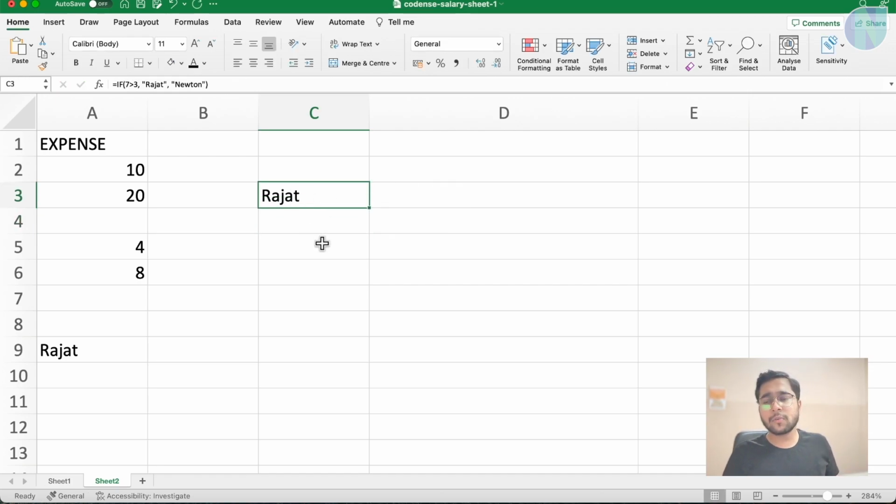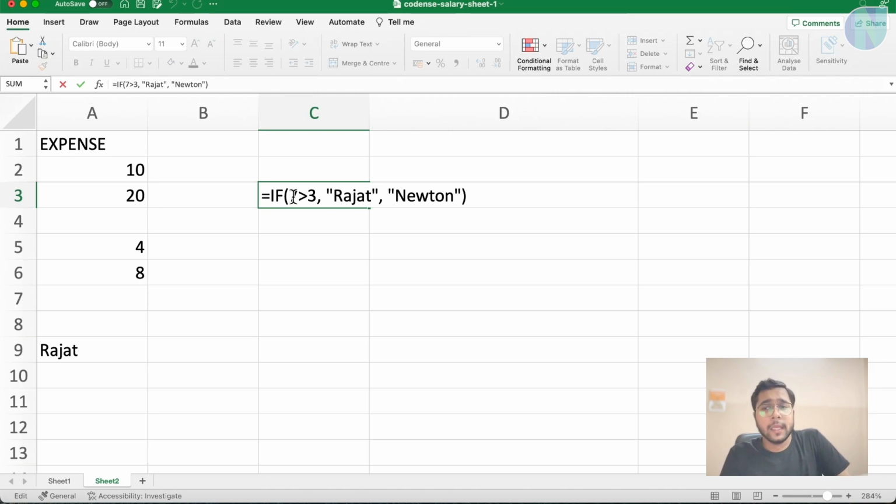So it is coming out to Rajat. And make sure whenever you get something like this, hashtag name, question mark, or something like this, it means there is an error in your formula. So let me go redo, you will do control Y. So what is the formula here? If this condition is true, then show Rajat, else show Newton.